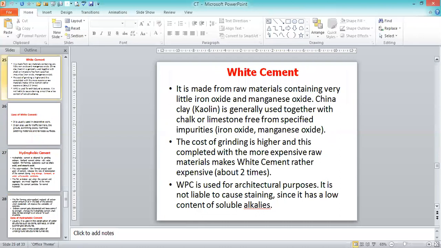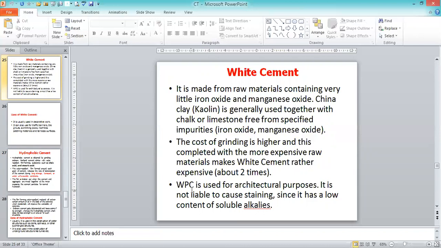Then the white cement. We use white cement for architectural purposes. White Portland cement is not liable to cause staining since it has a low content of soluble alkalis. It is made from raw materials containing very little iron oxide and magnesium oxide, that is China clay. Kaolin is generally used together with chalk or limestone free from specified impurities. The main purpose of white cement is architectural beauty.